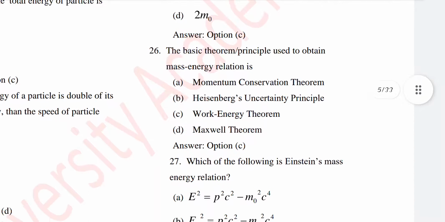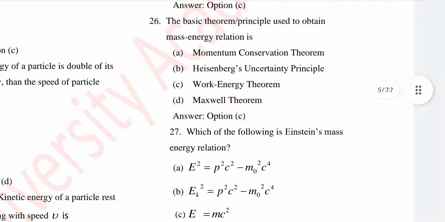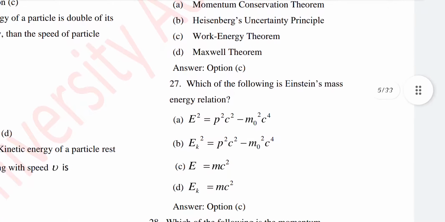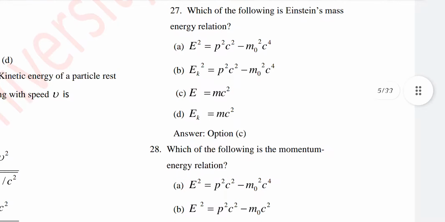26. The basic theorem or principle used to obtain the mass energy relation is. The answer will be option number C, work energy theorem. 27. Which of the following is Einstein's mass energy relation? This is the most important question. The answer will be option number C, E equal to mc square, Einstein's equation.